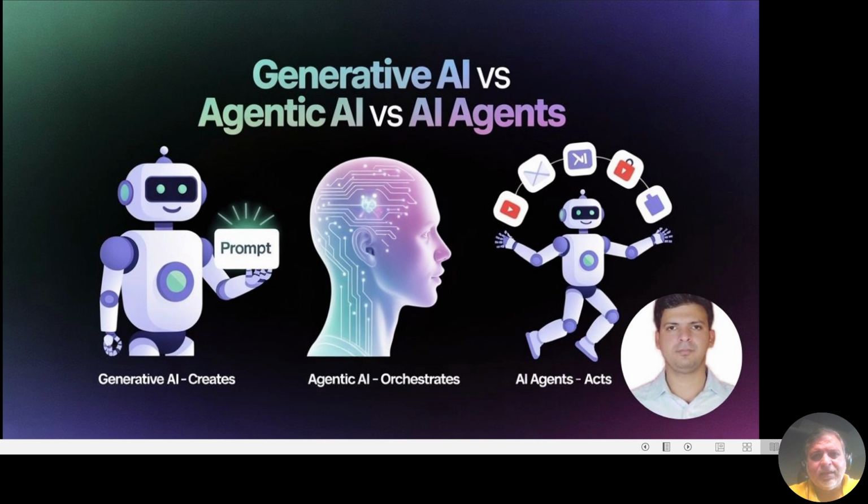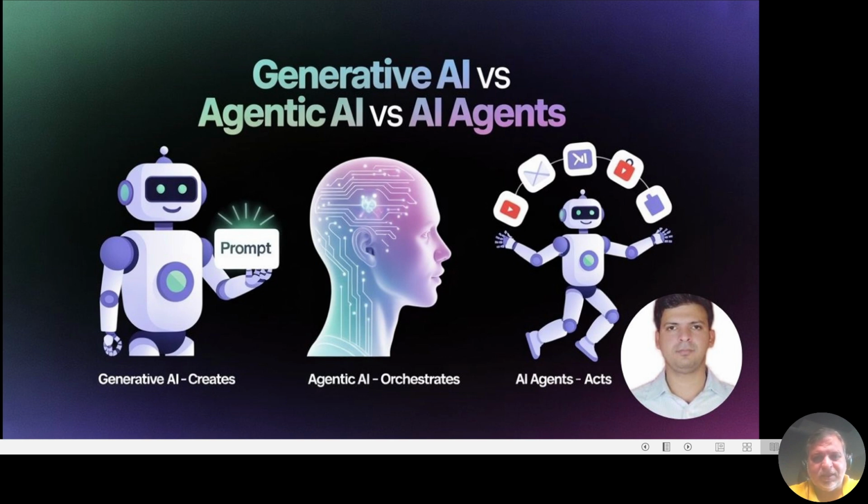Imagine an AI that does not just give suggestions or wait for you to tell it what to do. Instead, it books the flights, checks visa requirements for you, compares hotel deals, and even creates a personalized plan for you, all by itself while coordinating different systems. That's agentic AI. AI that can plan, decide, and orchestrate multiple agents to achieve a single goal.